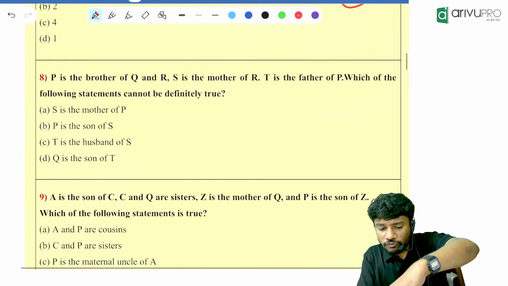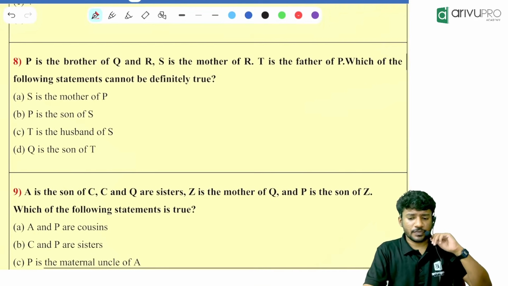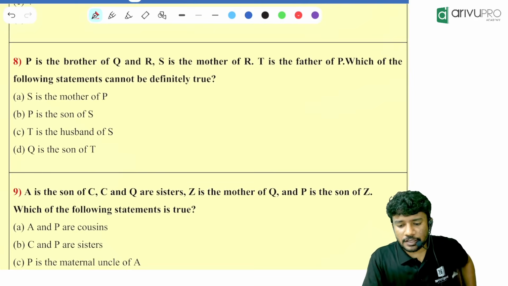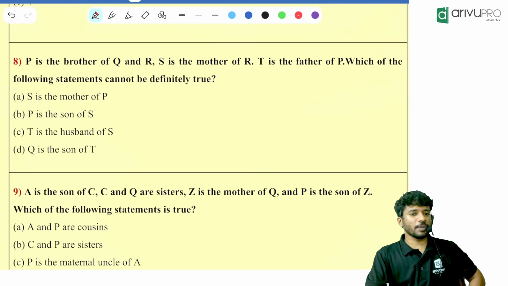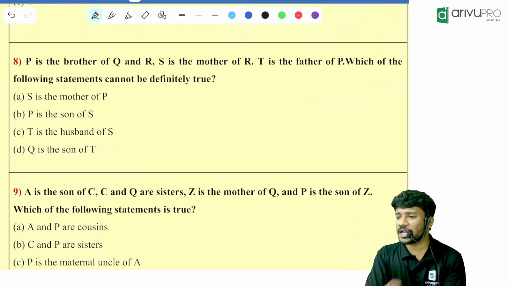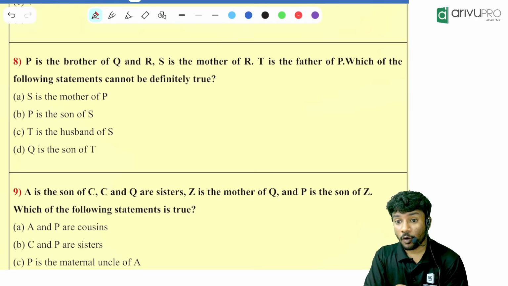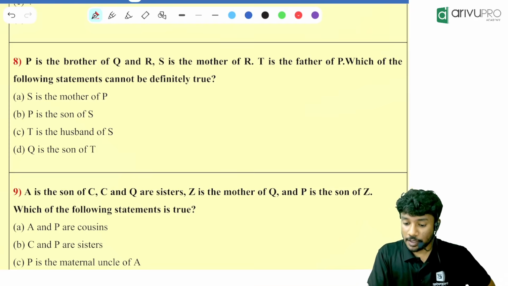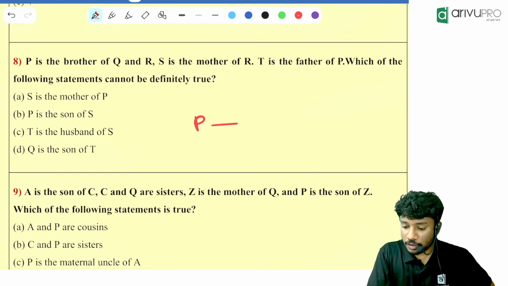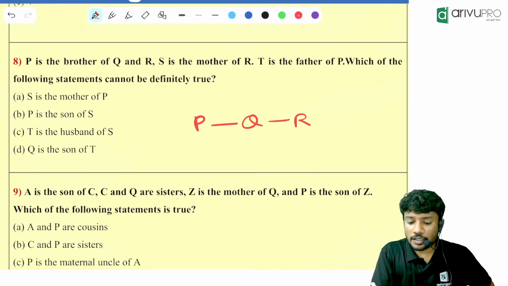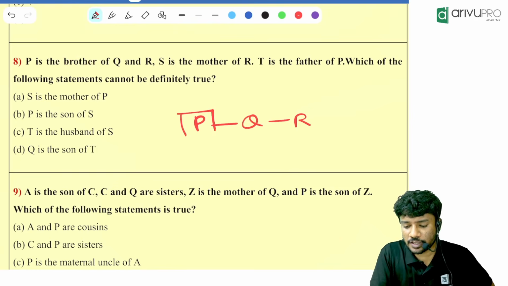Now, first one, have a look at it. P is the brother of Q and R. What do you mean by that, people? P is the brother of Q and R. All of them are siblings. So, who is the brother? P is the brother. So, whose gender is revealed?